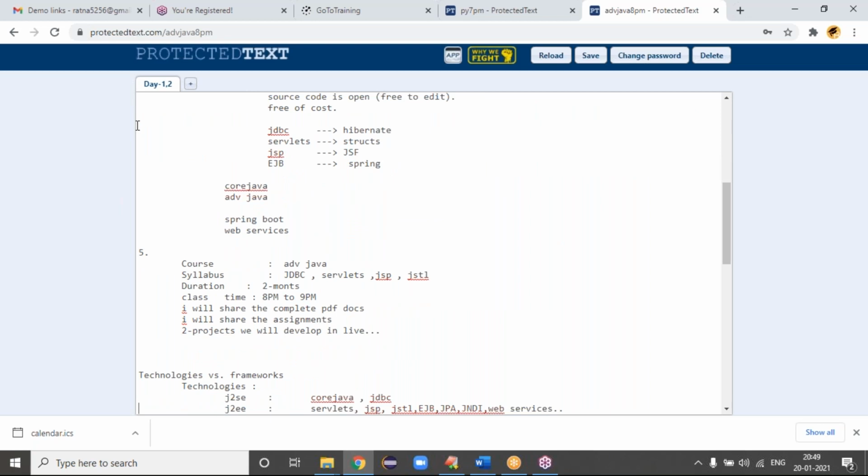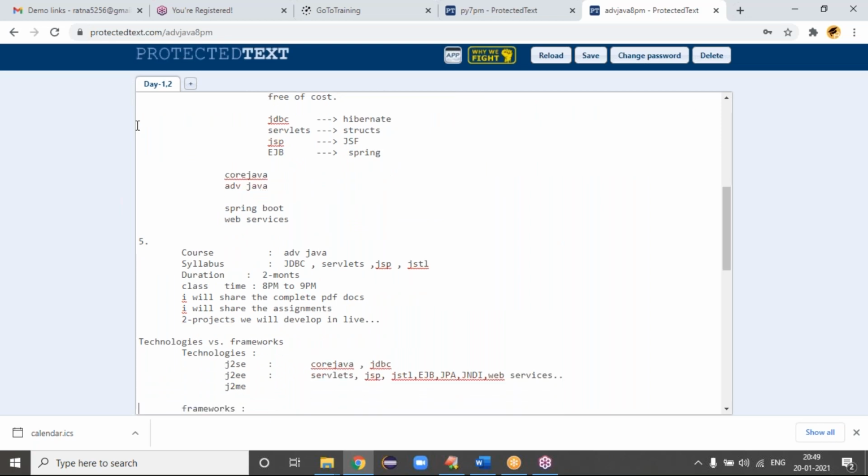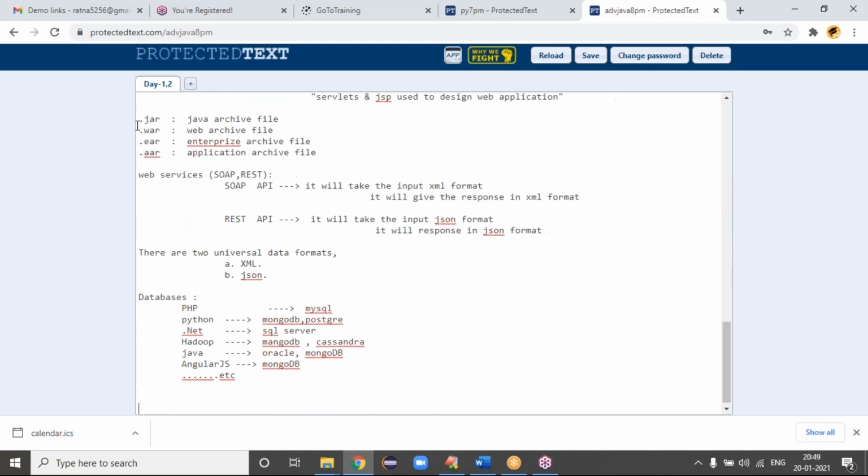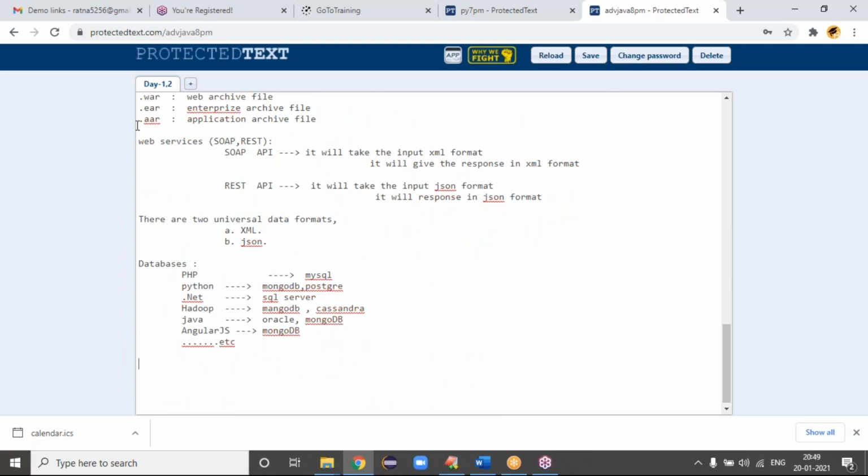No, Warren, web services not. Web services is a separate class. It will take again 1 month. SOAP services and REST services are a separate concept, guys, not advanced Java. So I said you are taking the advanced Java class. After the advanced Java class, you can take the Spring class. After Spring, you try to take web services. That will be better.